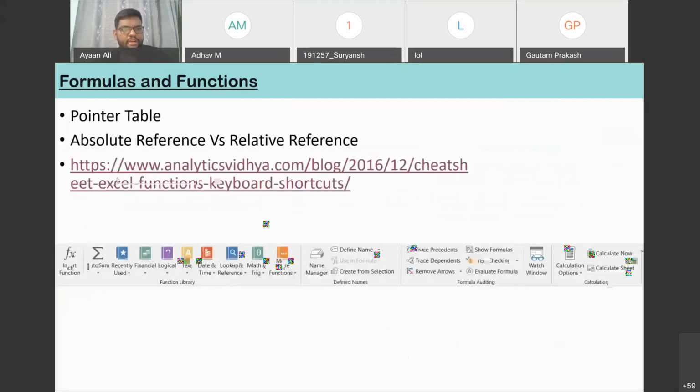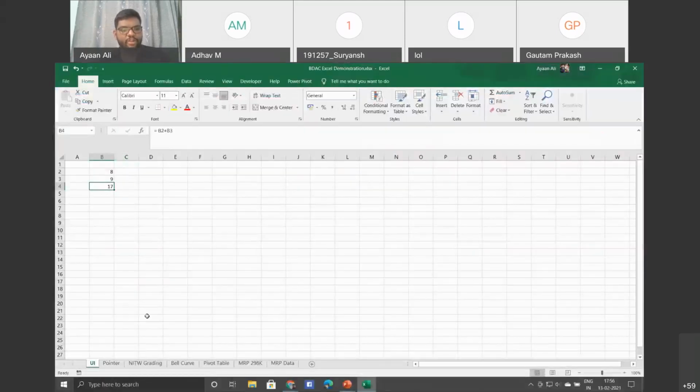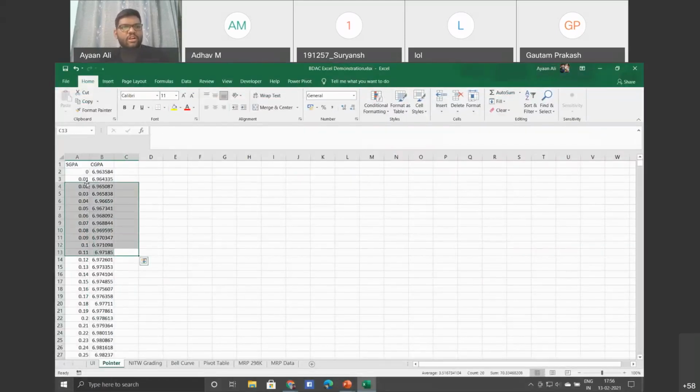Yeah. And one more important thing which I made on my own, I call it the pointer table. Those of you from NIT Warangal may know how our grading system works, and we get a semester grade point average, that is SGPA, after every semester. We all have certain targets. Suppose your CGPA is 6.9, you'll be calculating how much you need next semester to get 7. Or suppose your CGPA is 8.4 and 8.5 is first class with distinction, you need to calculate how much you need next semester in order to get 8.5.